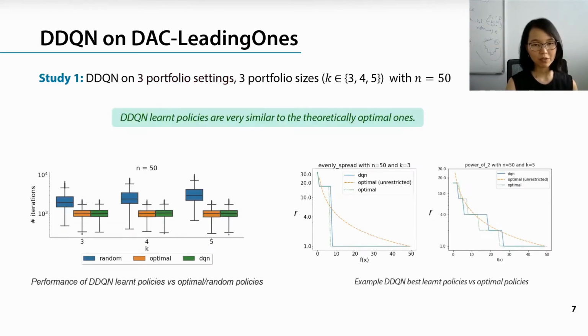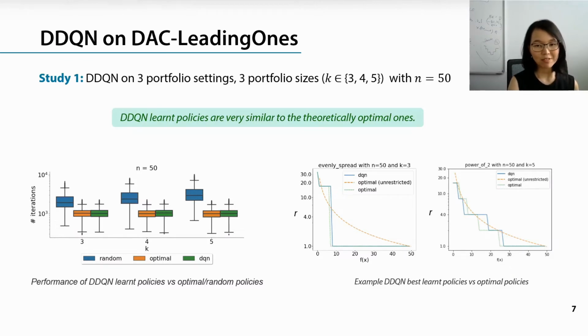Now what we observe from the results on those scenarios is that DDQN can learn policies that are quite close to the optimal ones. In particular, as shown on the left plot, the performance of DDQN is almost the same as the optimal ones. And on the right side, we plotted the learned policy and the optimal ones. And we can also see that policies learned by DDQN are very similar to the ones suggested by theory.